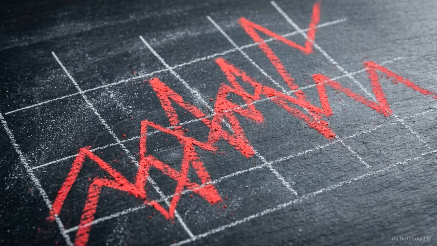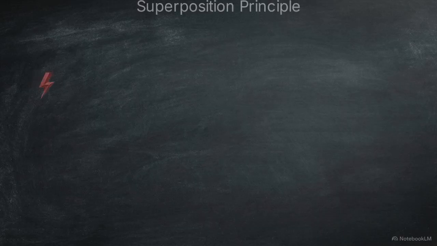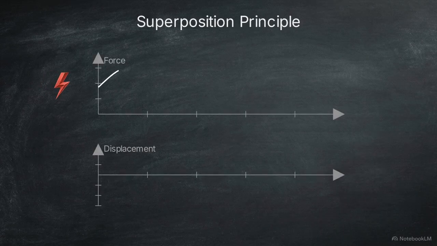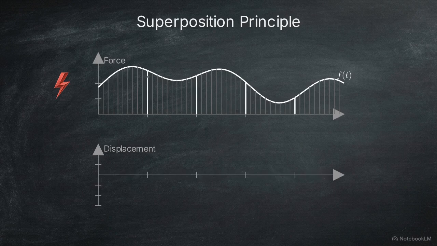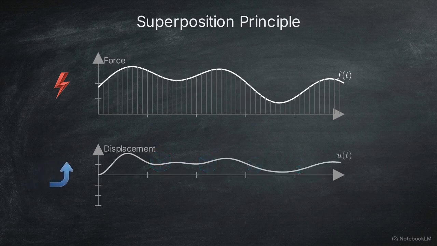Now, we reintroduce the messy, continuous forces of the real world. We apply superposition. Any continuous force is the sum of millions of tiny point inputs. We deconstruct the earthquake into individual taps. For each tap, we scale our Green's function to match. Finally, we integrate, summing these scaled responses to reveal the structure's exact final displacement.